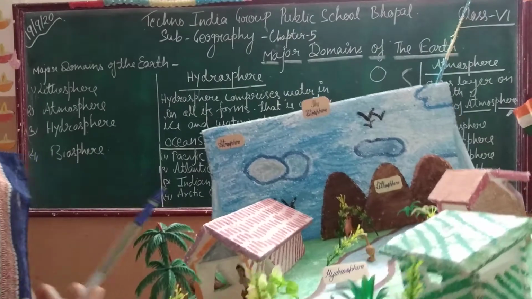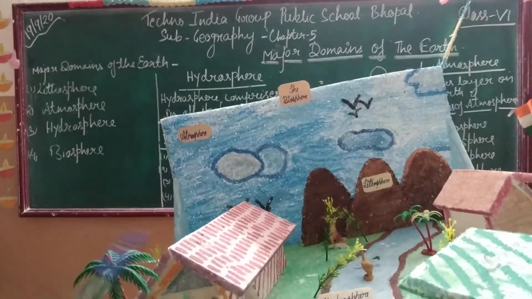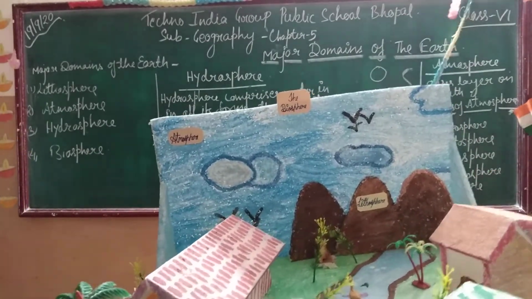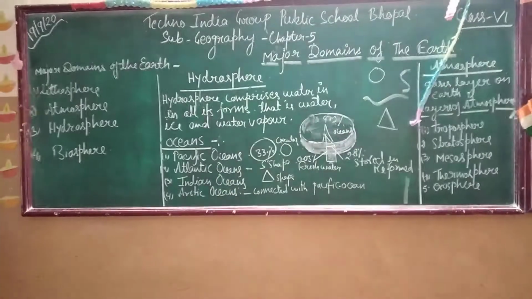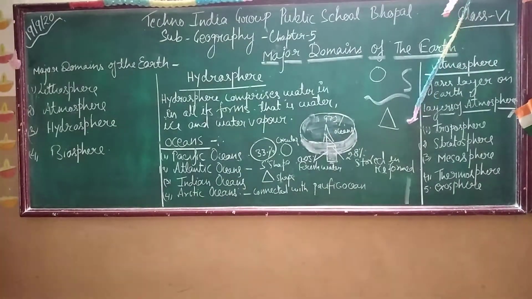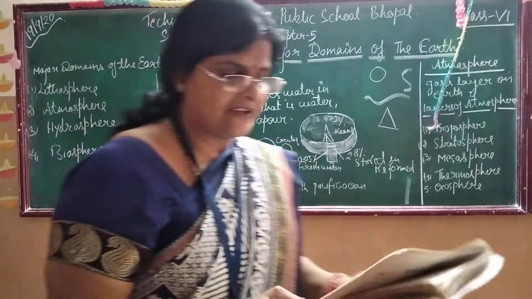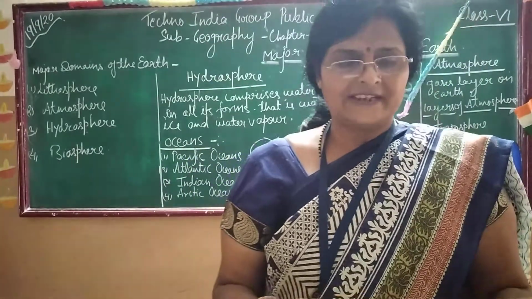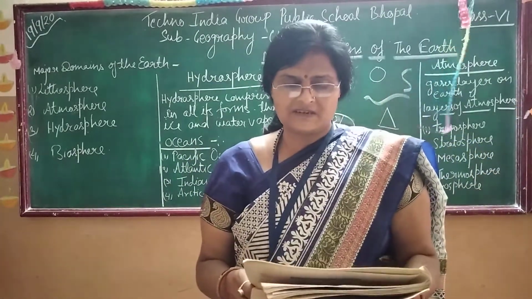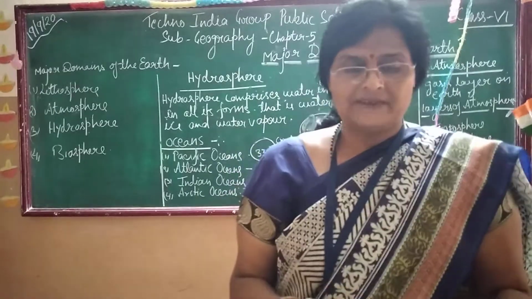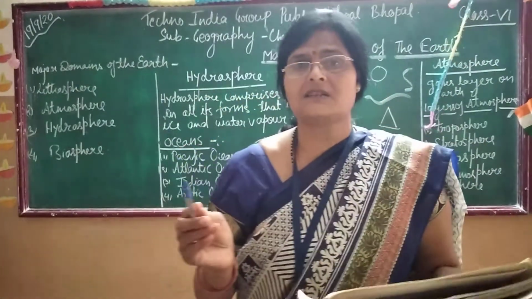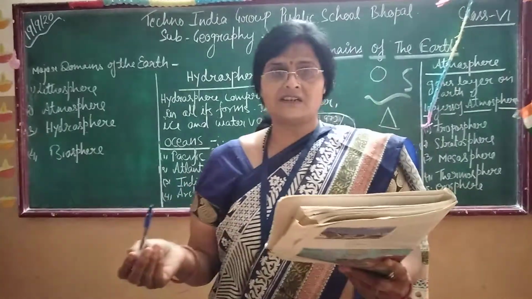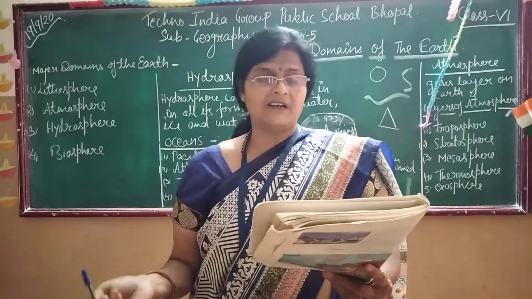Without any of them we cannot exist, we cannot survive. Now is it clear? The organisms in the biosphere may be broadly divided into the plant kingdom and animal kingdom. Biosphere, how many parts? The biosphere may be broadly divided into two parts. One is the plant kingdom and the second is the animal kingdom.